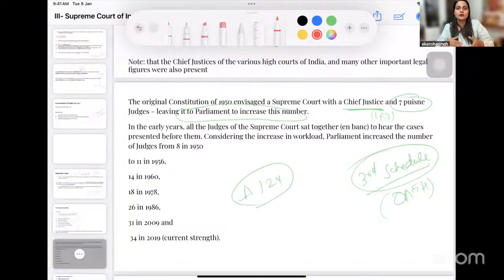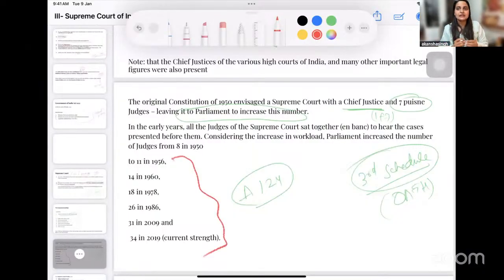So ये जो growth हुआ है, with that we acknowledge the fact, back in time only, that the judiciary will get burdened more and more. उस time पे इतनी appeals नहीं आएंगी, but धीरे धीरे gradually a lot of appeals will start reaching the judiciary, and therefore as and when needed we are granting this power to the Parliament that they can increase the number of judges, and the increase has been done accordingly.